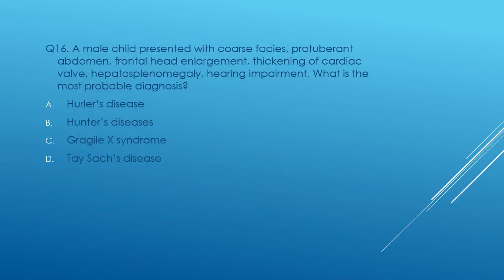Question number 16. A male child presented with coarse faces, protuberant abdomen, frontal head enlargement, thickening of cardiac wall, hepatosplenomegaly and hearing impairment. What is the most probable diagnosis? Which disease is it? Hurler's disease, Hunter's disease, Gregile X syndrome or Tay-Sachs disease, and the answer is Hunter's disease.